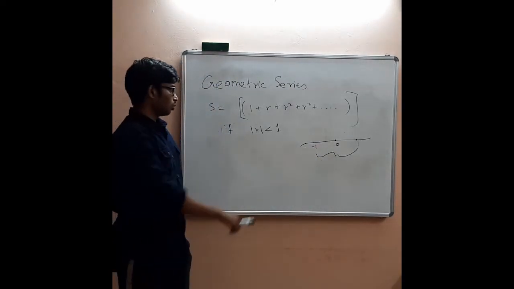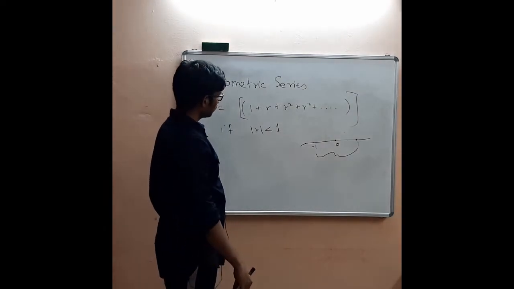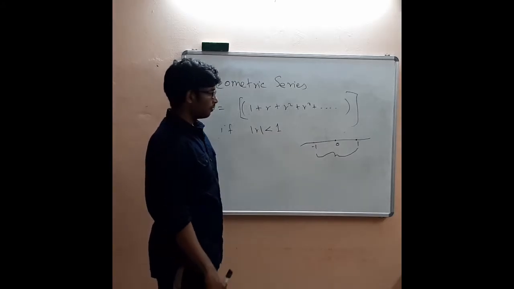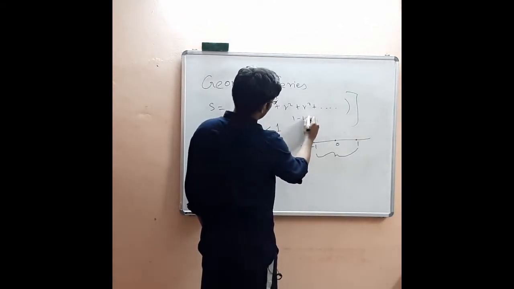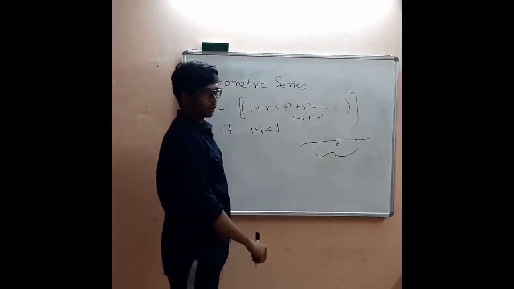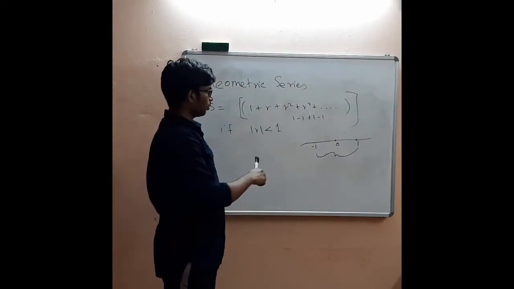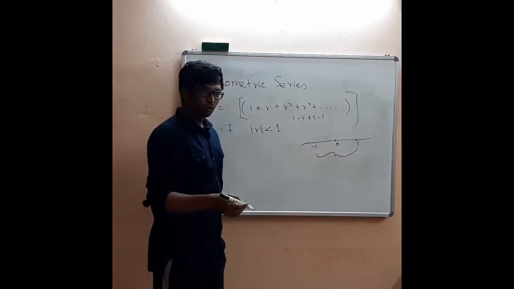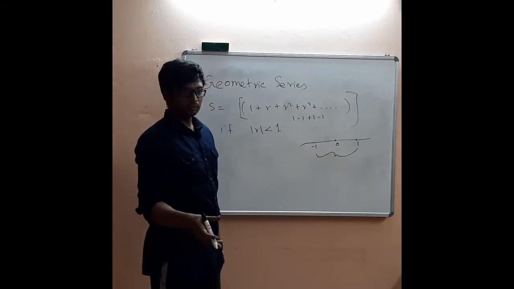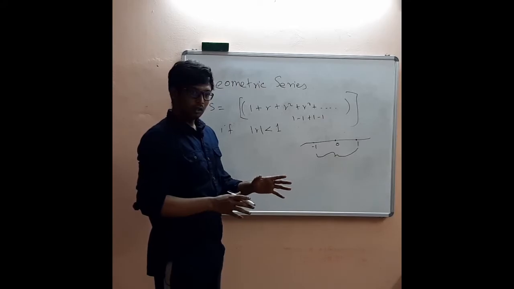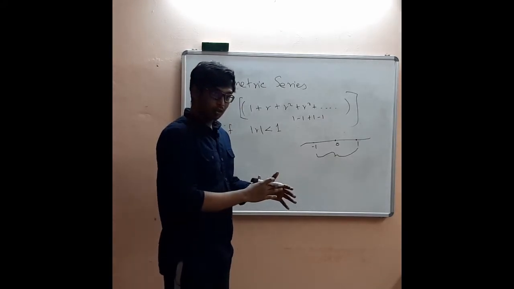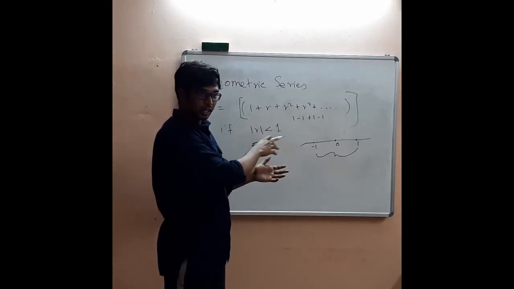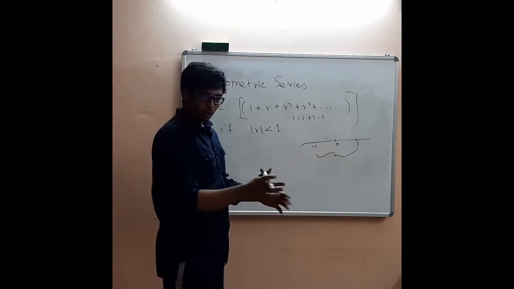We don't want to deal with minus 1 here. What will happen if it is minus 1? You will have 1 minus 1 plus 1 minus 1 and so on. S1 will be 1, S2 will be 0, S3 will be 1, S4 will be 0. It will not converge. It will oscillate between 0 and 1. If you take epsilon less than 1, you cannot find a number m such that all the terms after that will lie within the limit. It will bounce from 0 to 1.